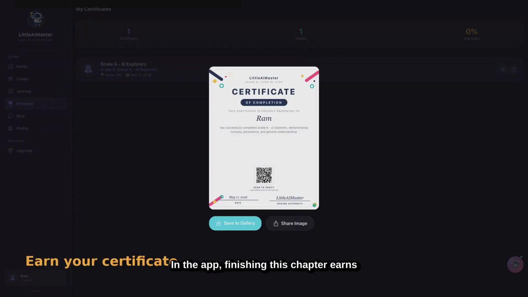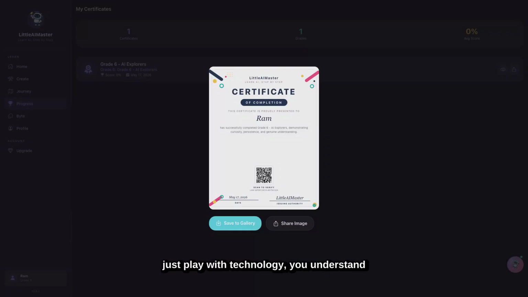In the app, finishing this chapter earns you the Logic Master Badge and real XP toward your certificate. Every lesson you clear is a step toward proving, to yourself and the world, that you don't just play with technology, you understand it from the inside.